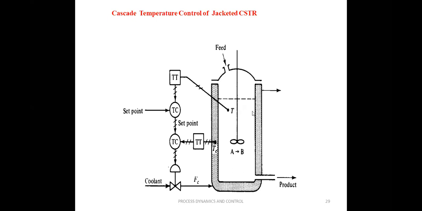Just listen carefully. The process one is the tank reactor, where it produces the product whose temperature is to be controlled. That is our main objective. There is another second process, that is the jacket process. That is the process involved in the jacket. So what is the process involved in the jacket? Some coolant is flowing through this jacket that will remove heat from the tank reactor. So there are two processes.